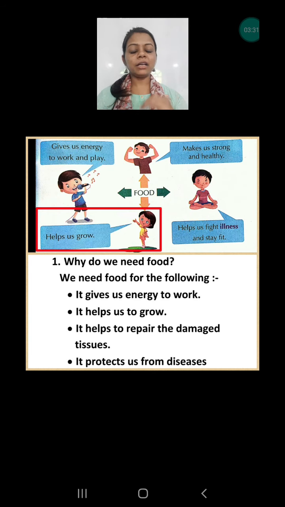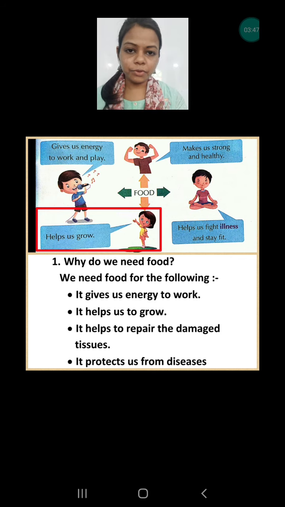And even if we come across an infected person, our body cannot be affected if we have a good immune system. This immune system, or protection power, comes from food only. So these are the uses of food. That's why we should always eat healthy food.